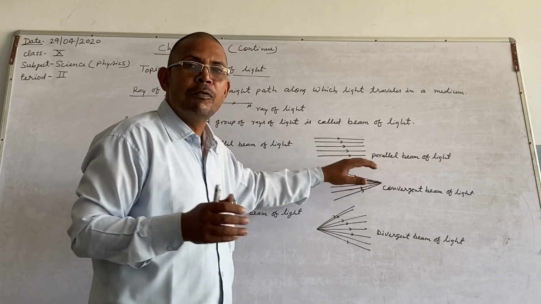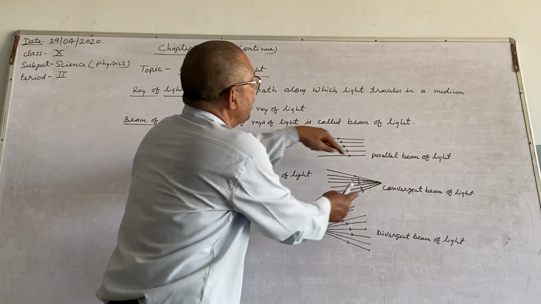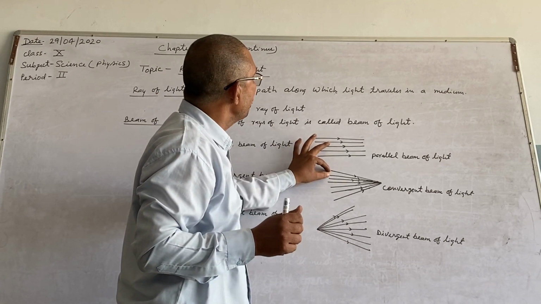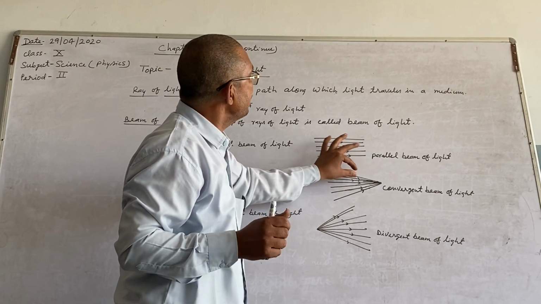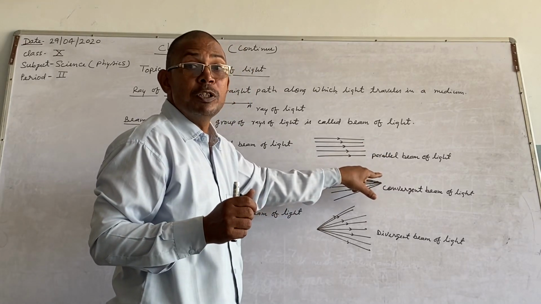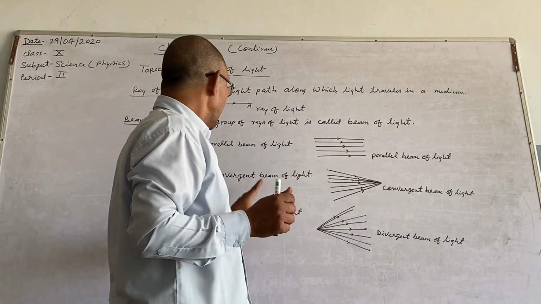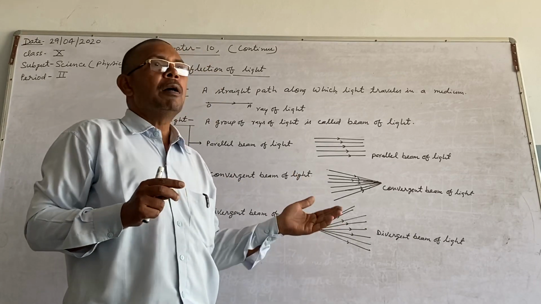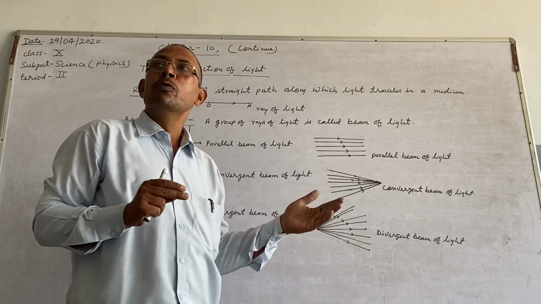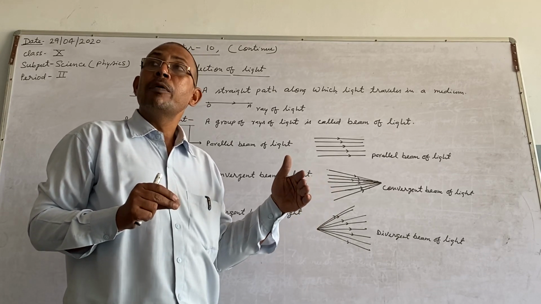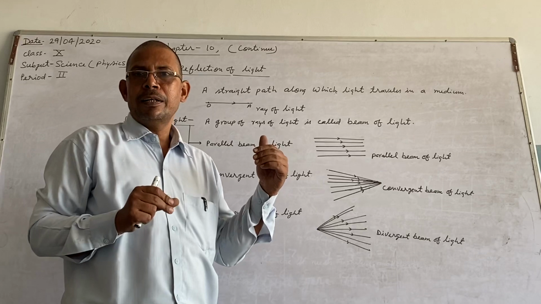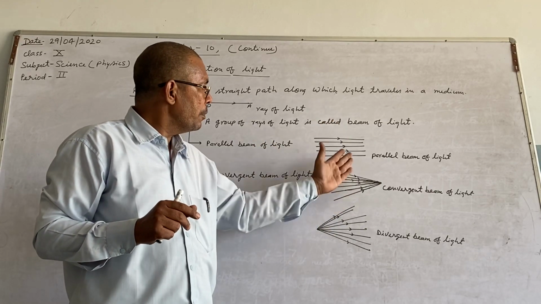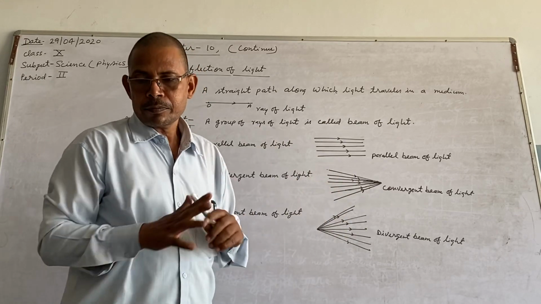Many rays of light concentrate at a point. In this case, the distance between two rays of light decreases and finally becomes zero. And a divergent beam of light can be produced from a convex mirror after reflection, right? I will tell you about these different beams of light somewhat later on.